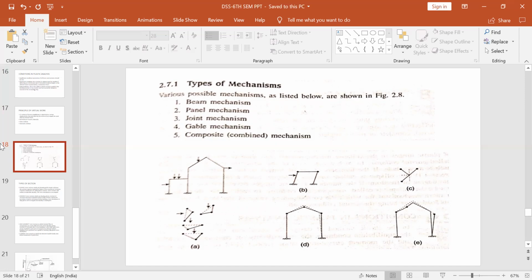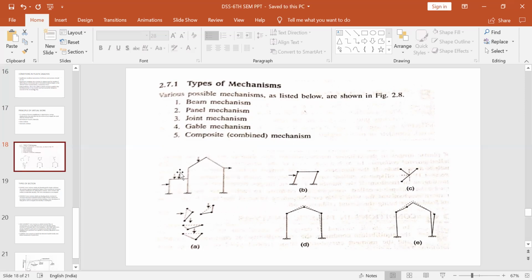Now, there are several mechanisms here. First is the beam mechanism, then panel mechanism, joint mechanism, gable mechanism, and composite mechanism. These mechanisms are used as per the usability of the structure. So consider this frame. This is a combined portal frame. So this is one portal frame. Here, this one is the beam, this one is the column. These are the columns. Here, this beam is inclined.